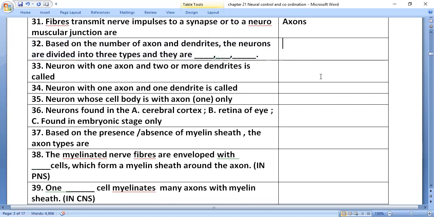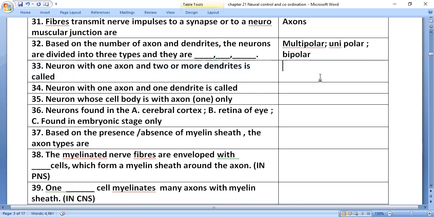Based on the number of axons and dendrites, the neurons are divided into three types. They are multipolar, unipolar, and bipolar.